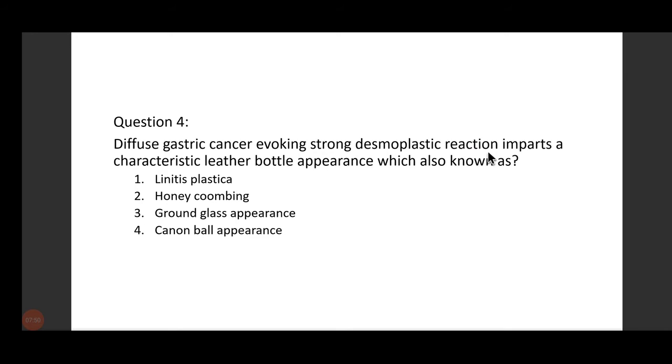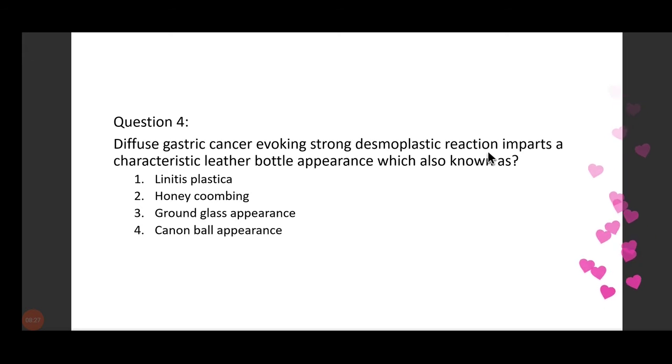Cannonball appearance, not seen in chronic hepatitis B. Cannonball appearance. In which organ? Yes, in METS, in lung metastasis. Cannonball appearance is a very characteristic appearance, and the X-ray picture comes as a question. So all these are very important questions for your NEET MD examination. I hope you make a list of all these patterns and just memorize it by heart.